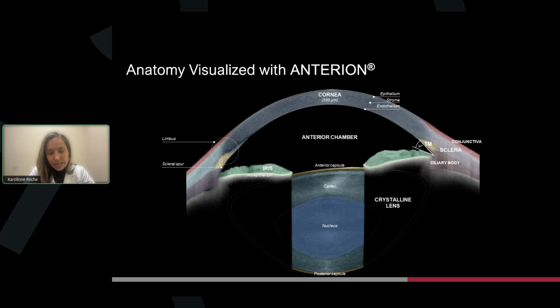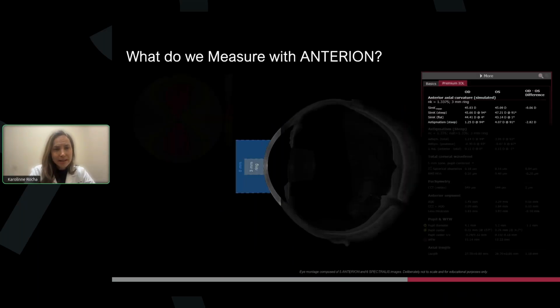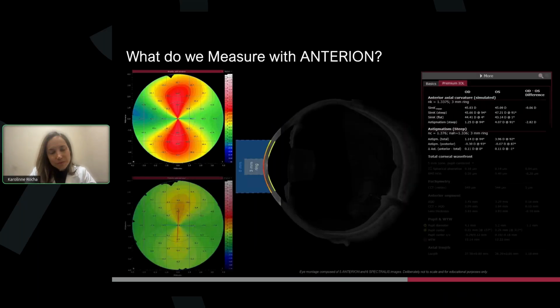And as we can see here, I think for the first time we have this imaging in clinic. It's really deep. It's 14 millimeters deep, so we can see epithelium, stroma, endothelium, the anterior chamber, and all the details of the lens. And the axial resolution is actually less than 10 microns. It's really fascinating.